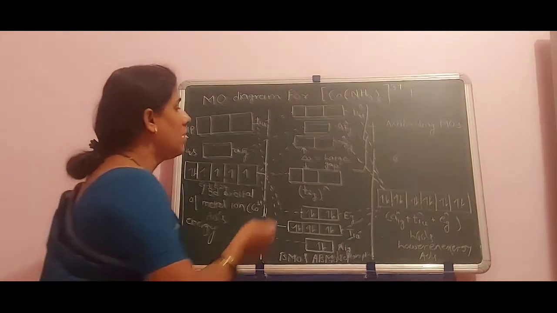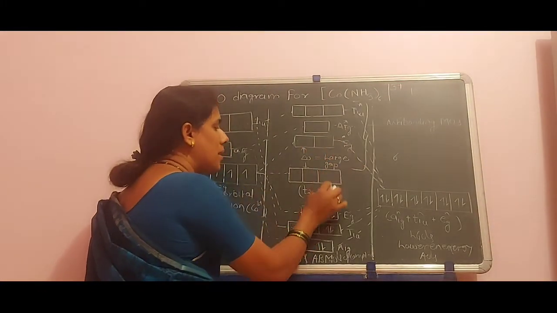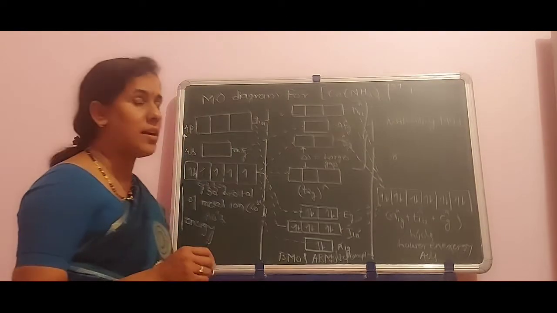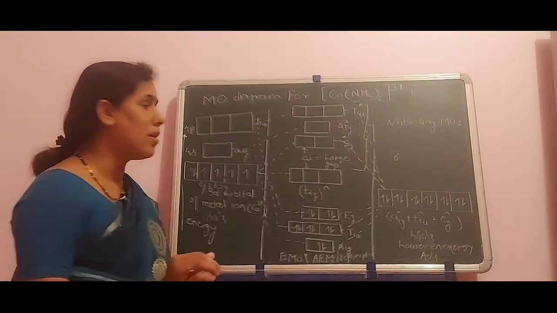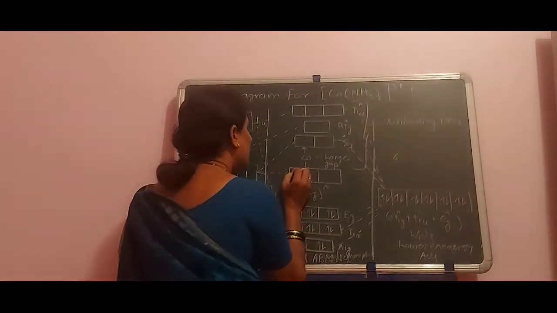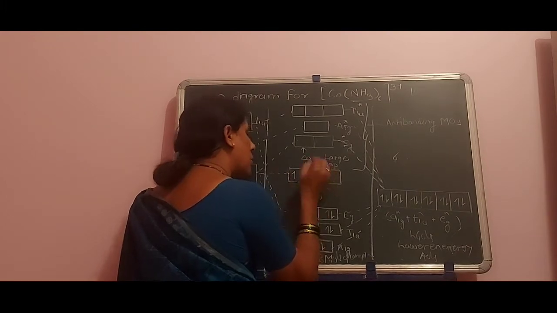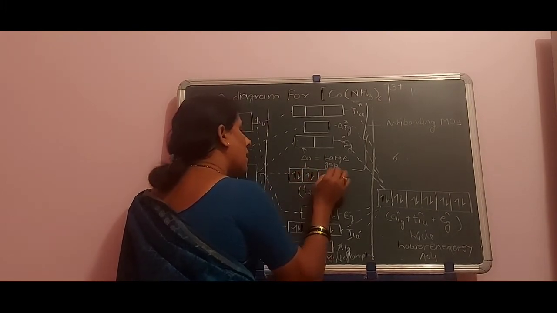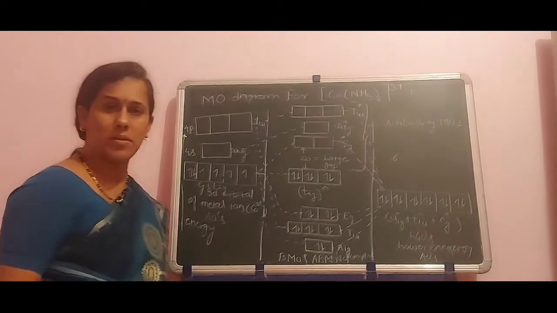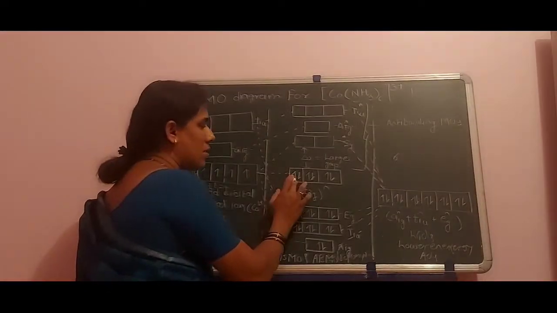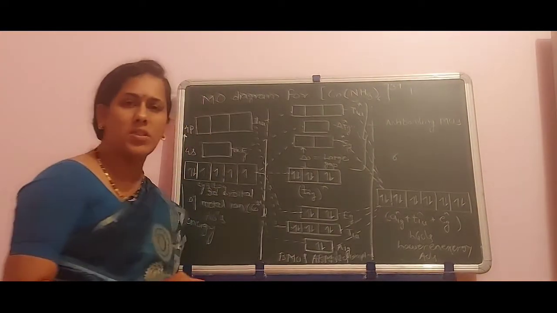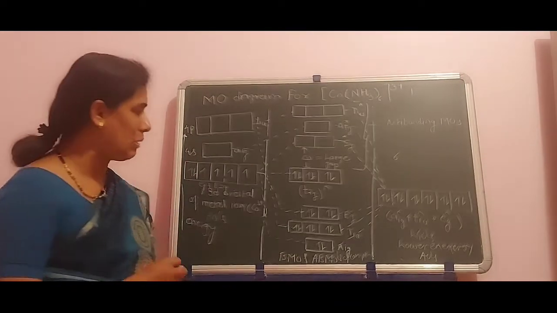Now, due to the large gap between Eg orbitals and T2g non-bonding orbitals, and amine being a strong ligand, these electrons are placed only in the T2g non-bonding orbitals. Thus 6 electrons are located in this fashion, according to a low spin complex.